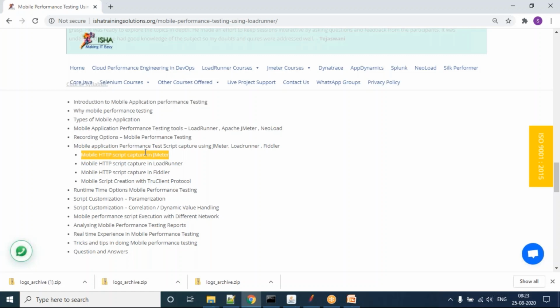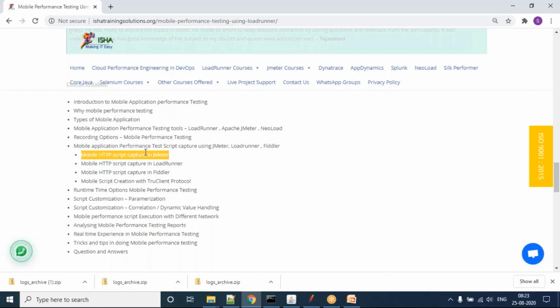And then I'm going to show you the mobile TruClient protocol. The TruClient protocol itself, at Isha, we used to take a separate 10 to 15 hour class. Actually, we have a batch for the TruClient protocol. But what I'm trying to bring in here is the entire TruClient protocol understanding, so that you can use it for mobile scripts and also for web scripts. I will show you where it actually differs between web and mobile. So it is easy for you when you are learning mobile scripting. You are going to learn TruClient scripting also, so it is a value add for you guys.